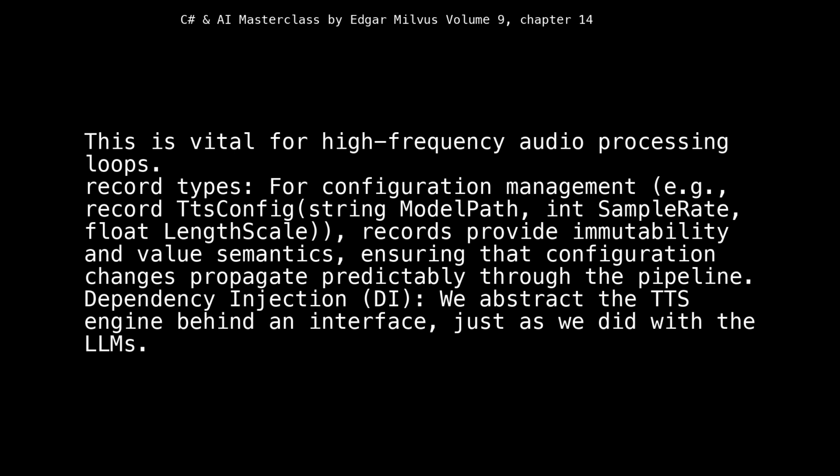Record types. For configuration management, e.g., record TTSConfig(string ModelPath, int SampleRate, float LengthScale), records provide immutability and value semantics, ensuring that configuration changes propagate predictably through the pipeline.